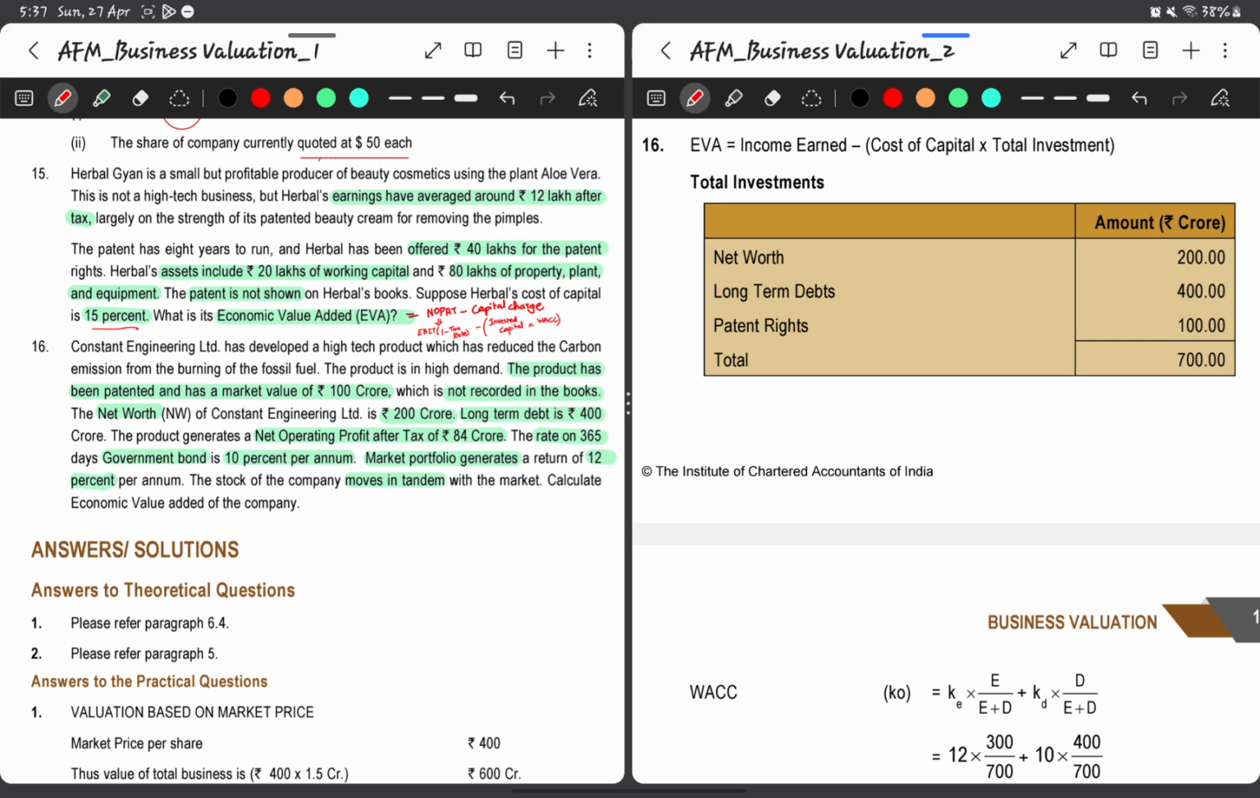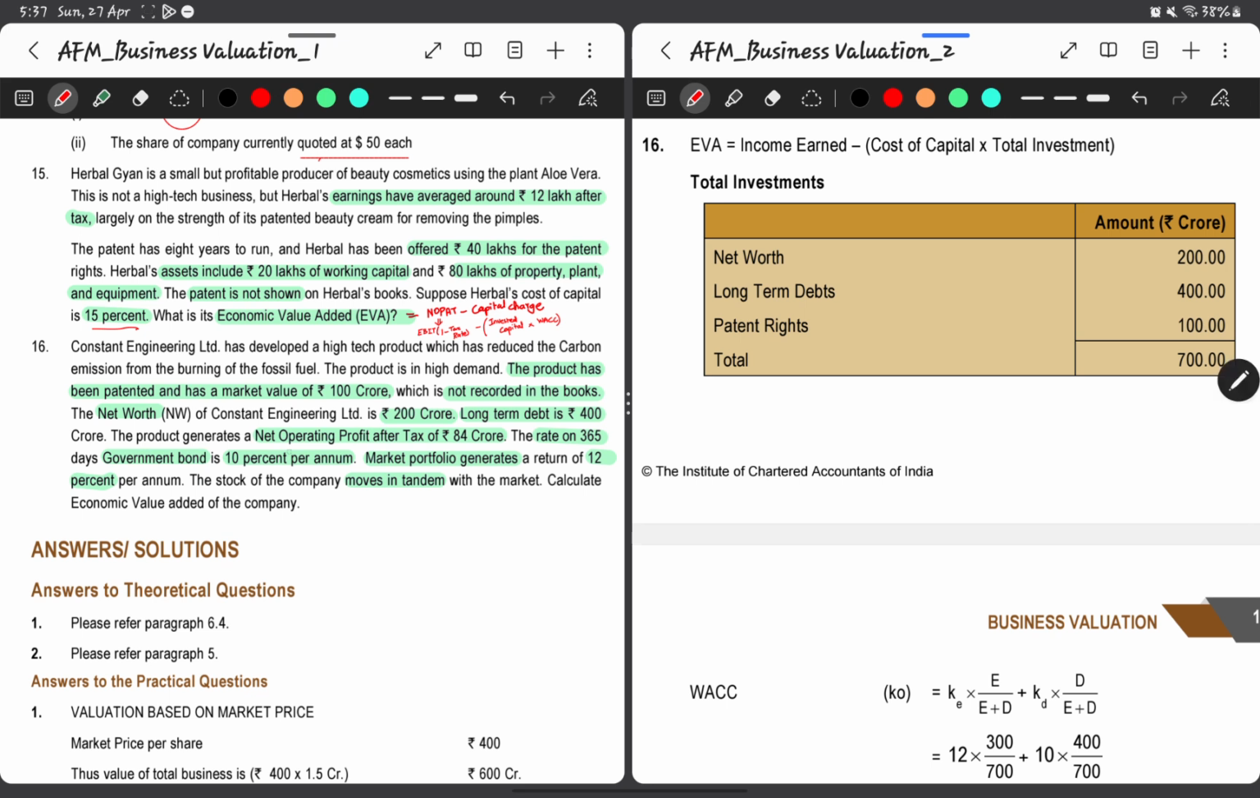And the product's patent value is 100 crores, which is not recorded in the books. That's fine, but that will be a part of our invested capital. The net worth of Constant Engineering is 200 crores and long term debt is 400 crores. So this 200 plus 400 plus 100 will be our invested capital.